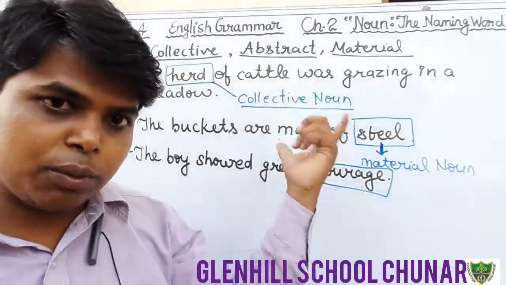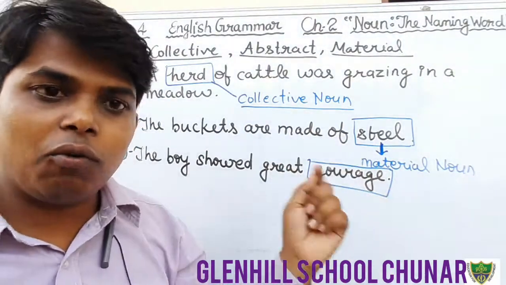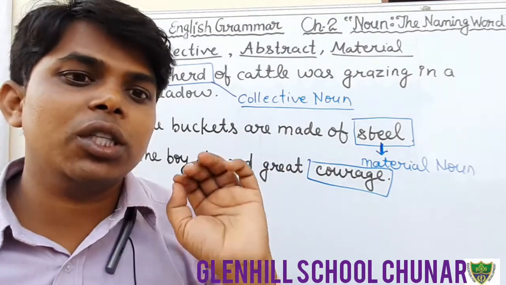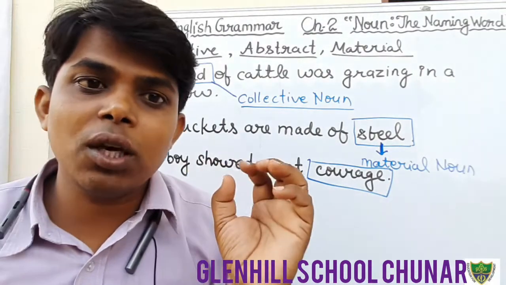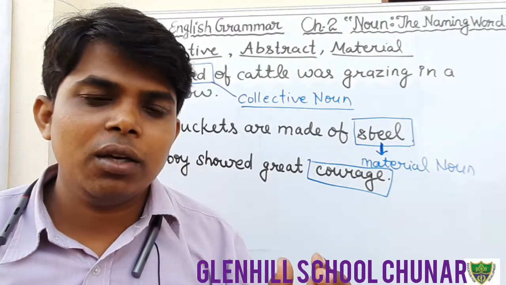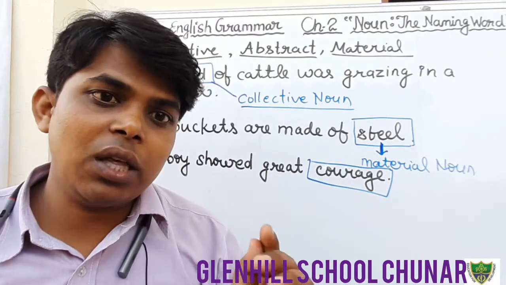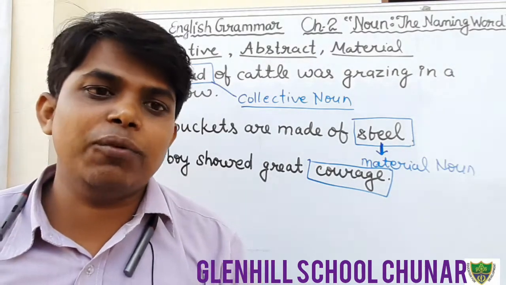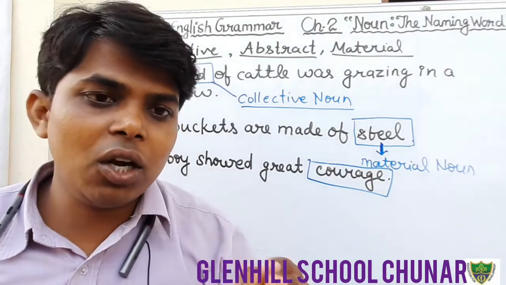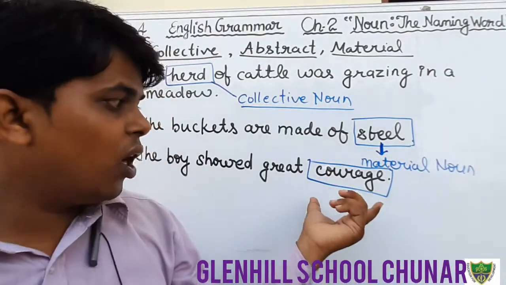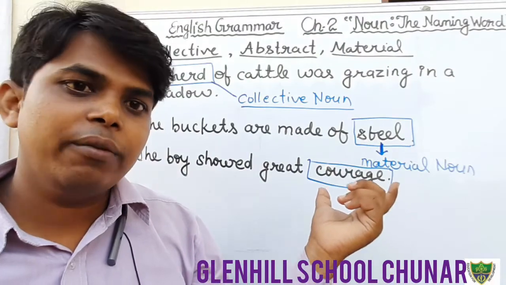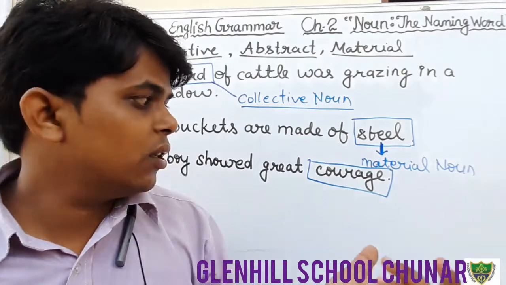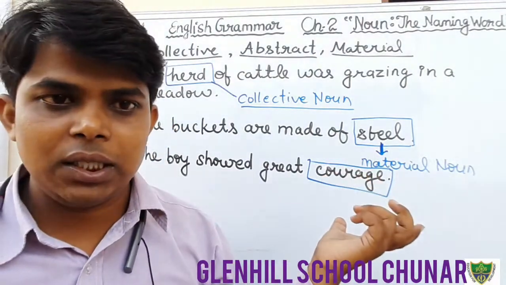As we all know, abstract noun is a noun that shows a feeling or idea that we can only think of, only realize, but cannot touch or see. Only we can feel that a person is full of courage.